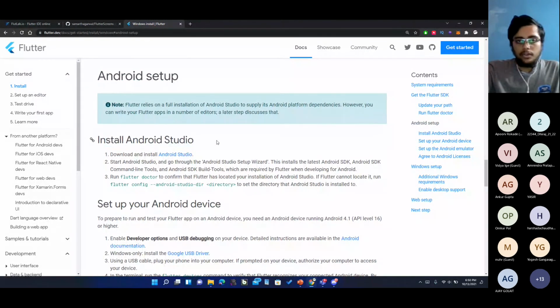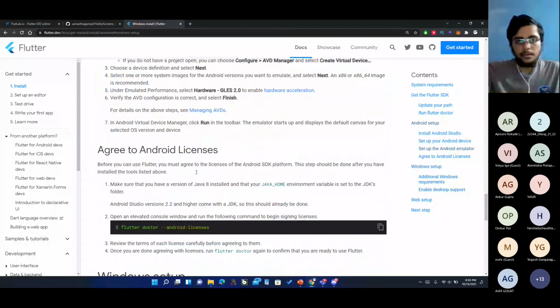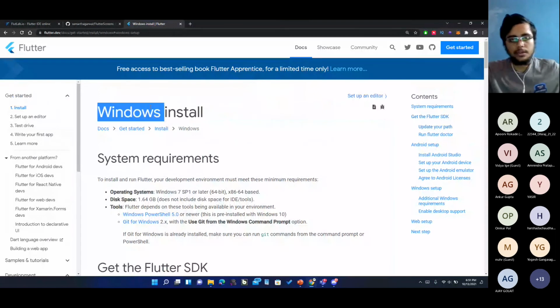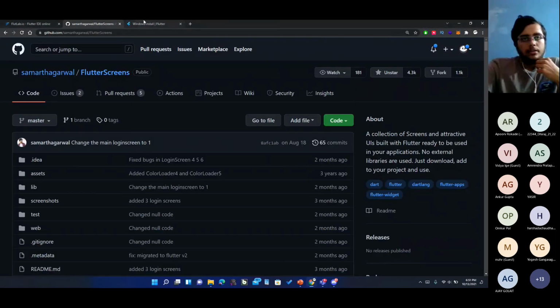For Android Studio also they are given here. And yeah, that is about Windows. Okay, so you can find the installation instructions from here. We'll also share some videos with you. And that's pretty much it, I guess.